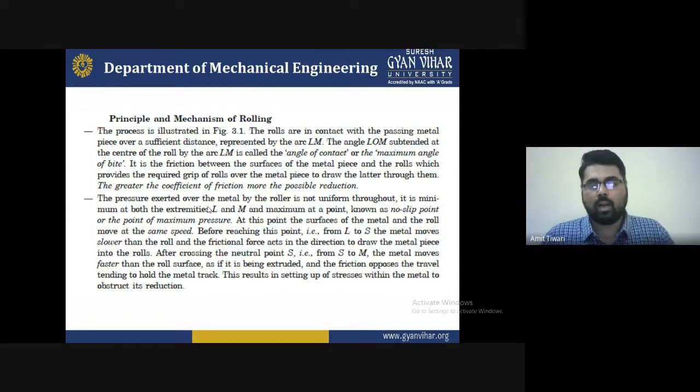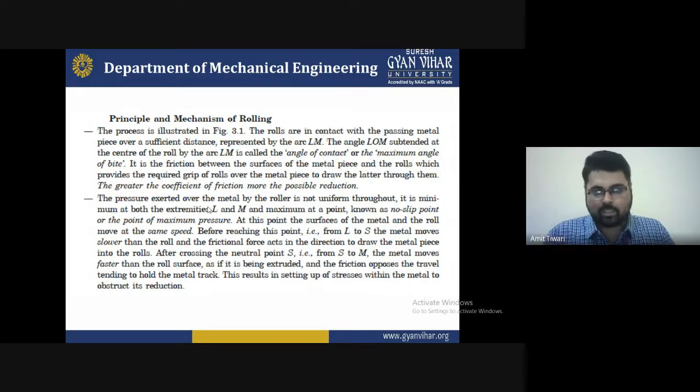The rolls are in contact with the passing metal piece over a sufficient distance, represented by the arc LM, and the angle LOM subtended at the center of the roller by the arc LM is called the angle of contact, or the maximum angle of bite, we can say. So it is the friction between the surface of the metal piece and the roll which provides the required grip of the roller over the metal piece to draw it through, and the greater the coefficient of friction, the greater the possible reduction.